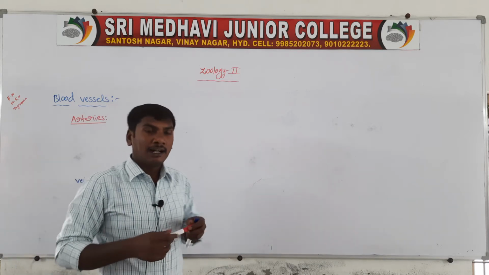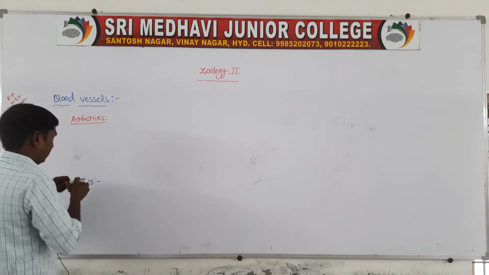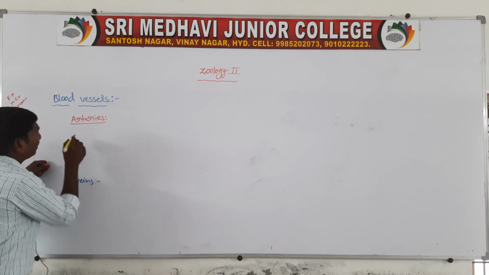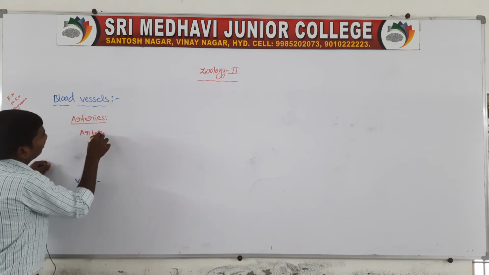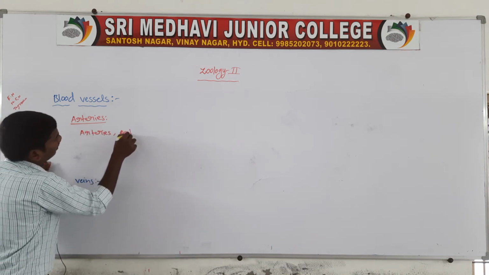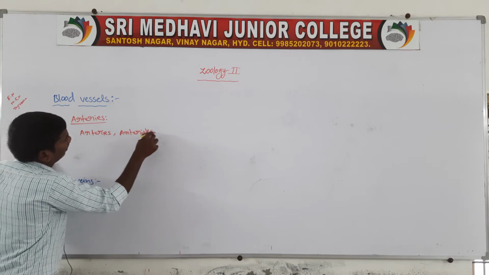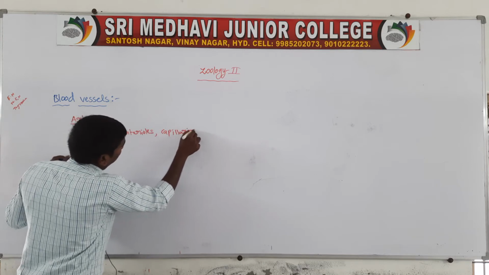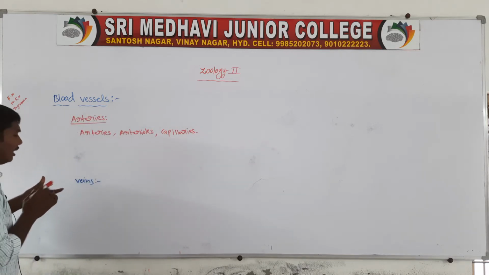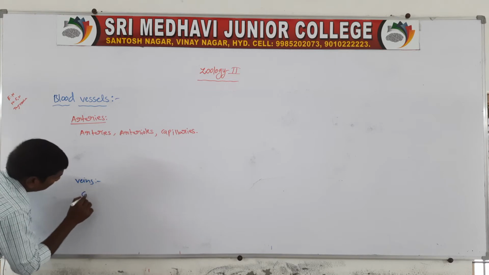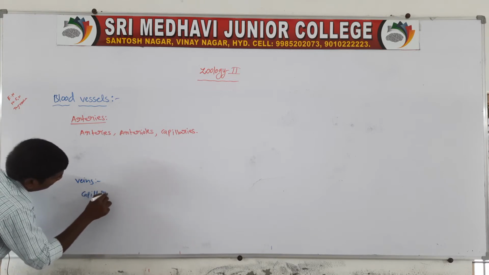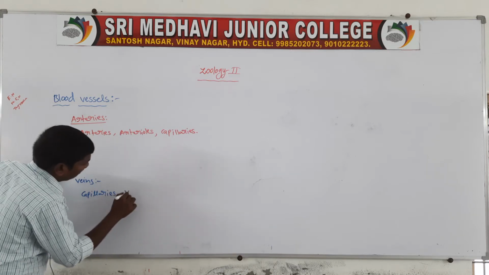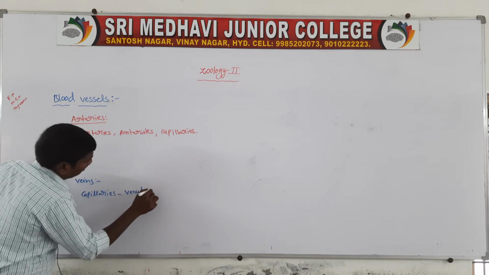The arteries include arteries, arterioles and capillaries. The veins start with capillaries, then venules and veins.